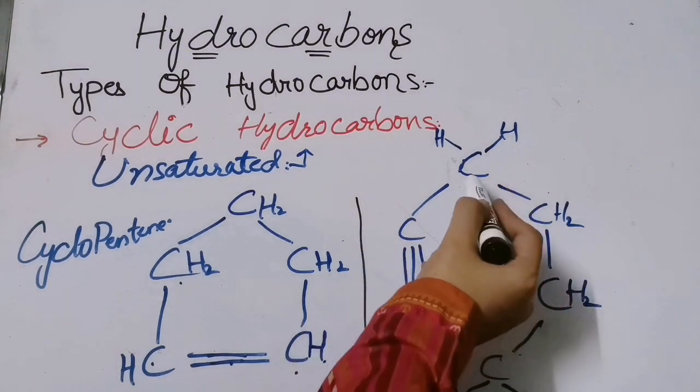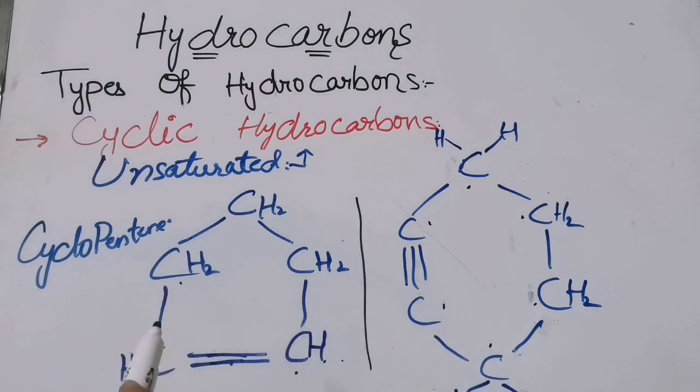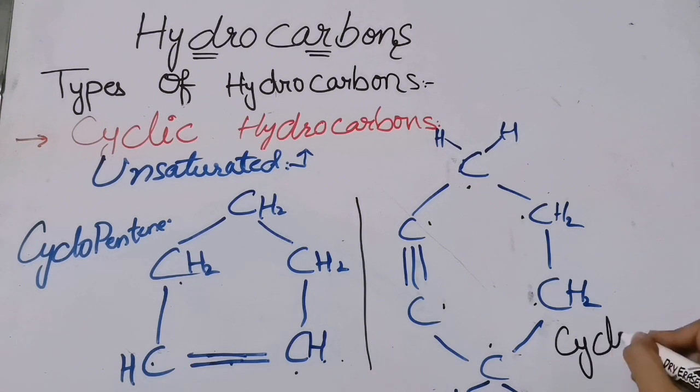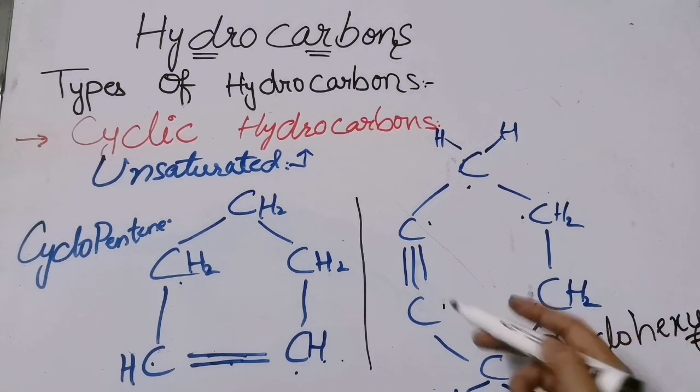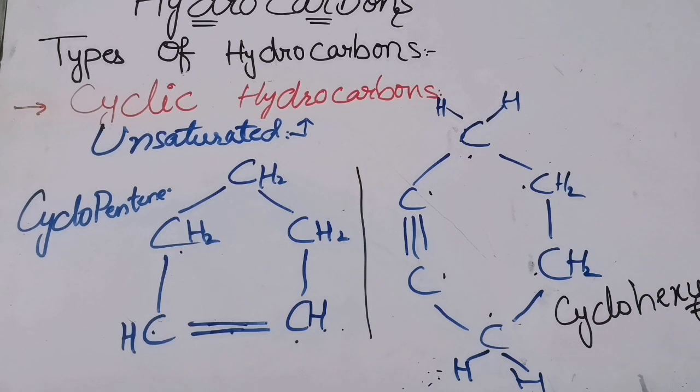See how many carbons we are having? 1, 2, 3, 4, 5 and 6. So its name will be cyclohexyne. Yne because we are having a triple bond. I hope you all understood the aliphatic hydrocarbons and the saturation and unsaturation in it as well.